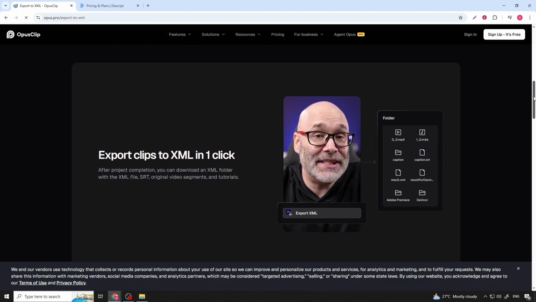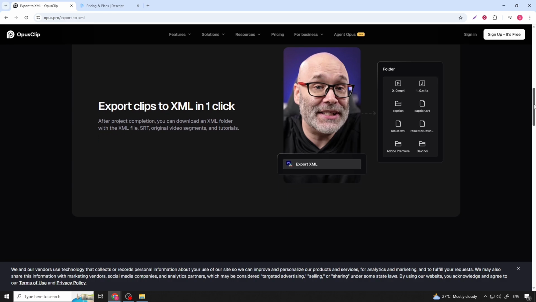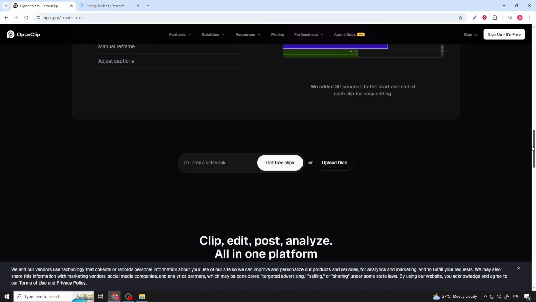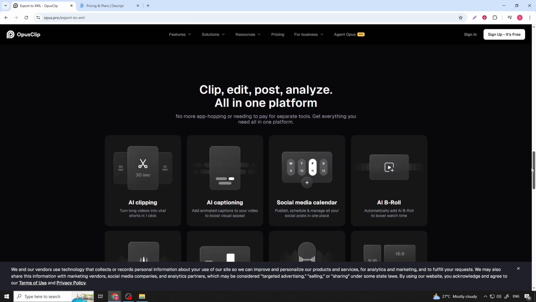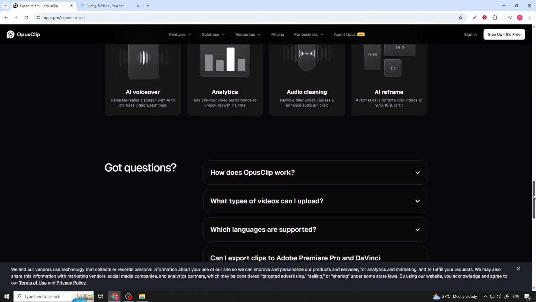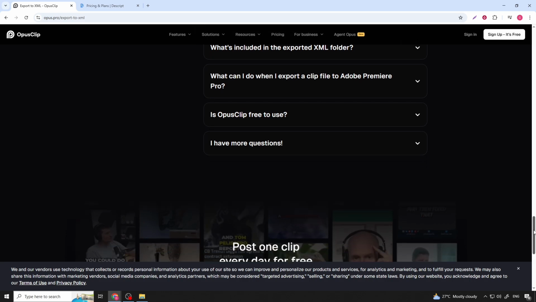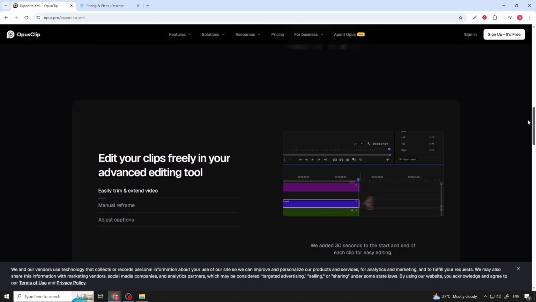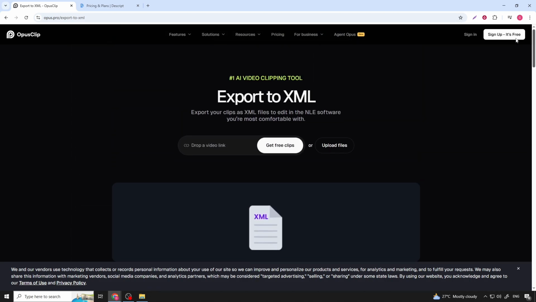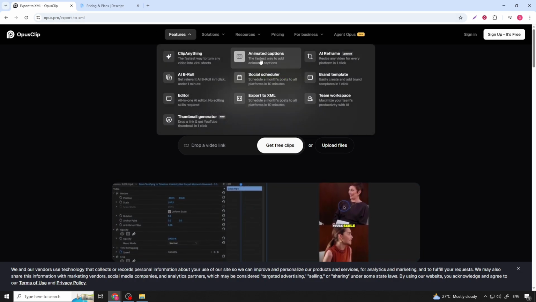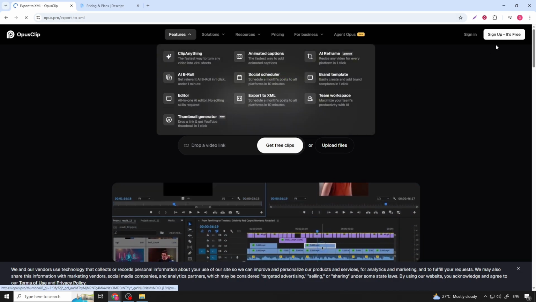Now let's unpack Opus AI pros and cons. On the pro side, the biggest benefit is undoubtedly efficiency. For anyone who has struggled with slow traditional editing timelines, Opus AI drastically shortens the path from concept to motion. You're not dragging clips on a timeline, you're describing what you want, and the AI does the heavy lifting.